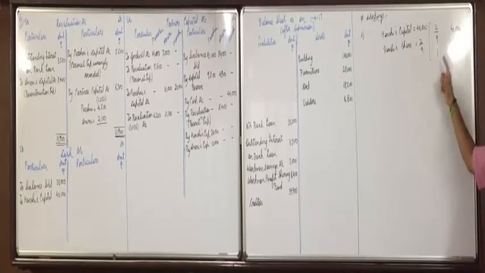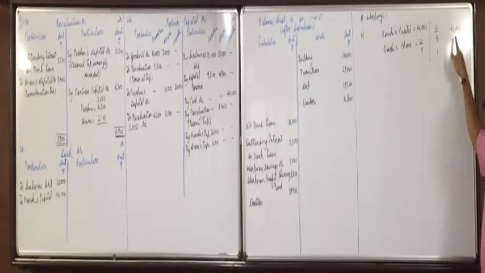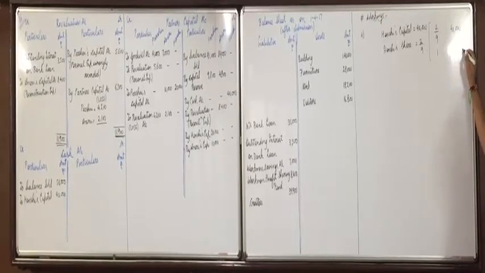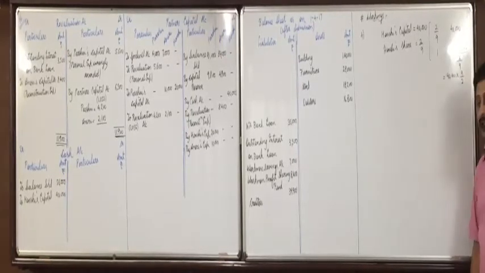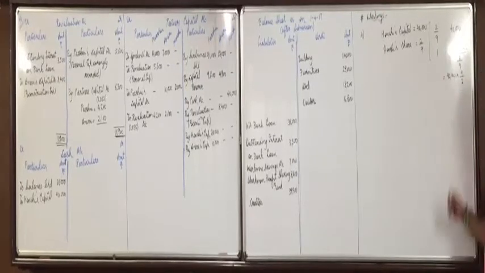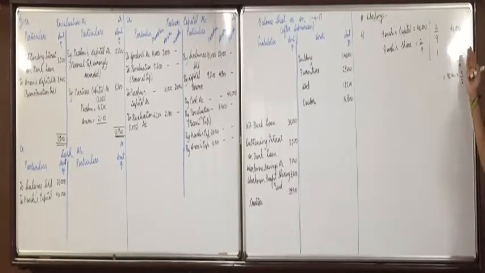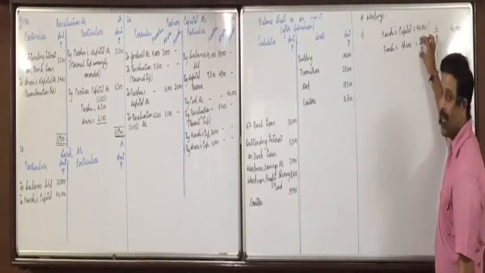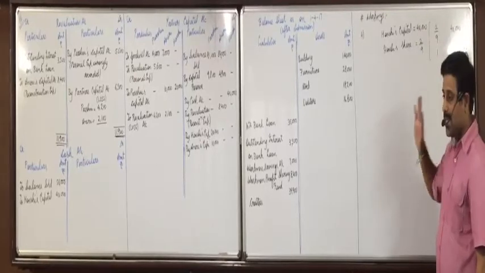1. So when for 2 by 9, Henshi's capital is 40,000, then for the total share of the firm, 1, what will be the total capital? 1 into 40,000 divided by 2 by 9. Now can I say divide by 2 by 9 means into 9 by 2? And see the first step which I made you write in the summary: new partner's capital into reciprocal of his share. So without the logic, you just remember that step. How would you find the total capital of the firm? New partner's capital into reciprocal of his share. Did you understand the logic behind it?